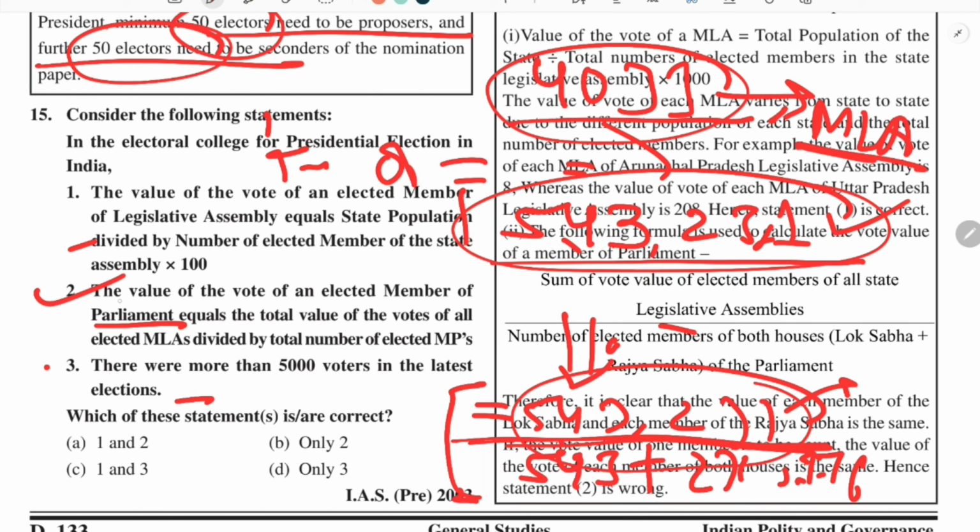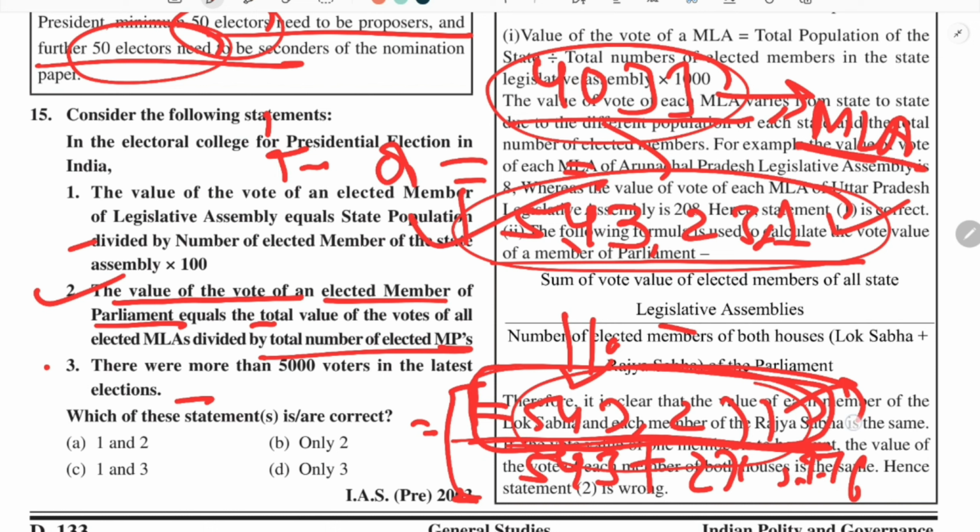So the statement says that the value of the vote of an elected member of parliament equals the total vote value of all elected MLAs of all states and union territories divided by the total number of elected MPs. In this way, their total vote value is the same, because this will be the vote value of one MP. When we calculate, we multiply that single vote value of an MP by the total MPs, so the number will be the same.